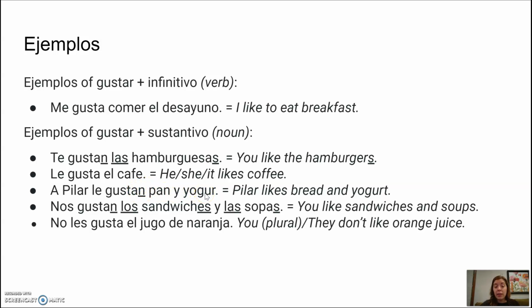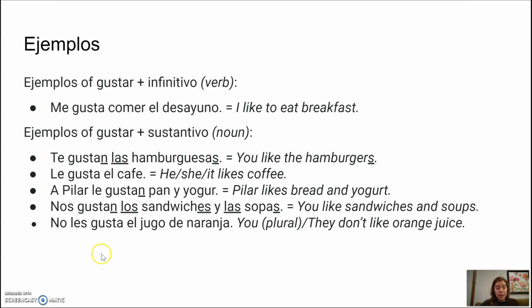Nos gustan los sándwiches y las sopas. You like sandwiches and soups. Here again, we use gustan to match los sándwiches y las sopas. No les gusta el jugo de naranja. Here we could say, a ellos no les gusta, to specify. We could say a ustedes no les gusta el jugo. We could add an a phrase if we wanted to specify who that les is.